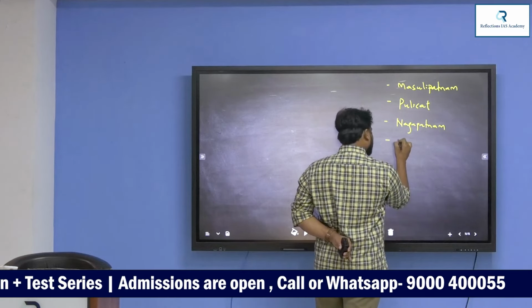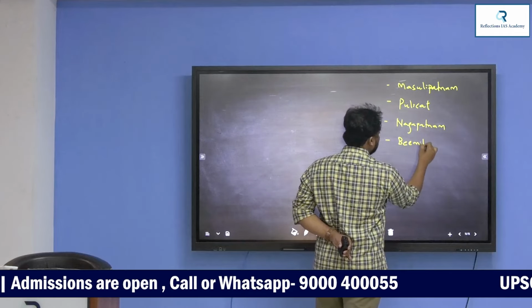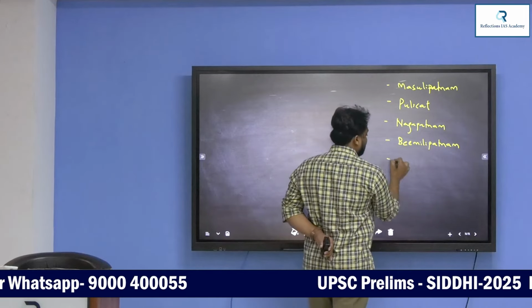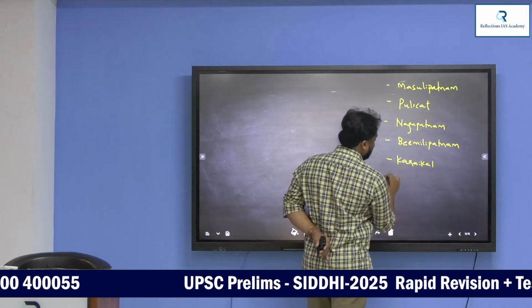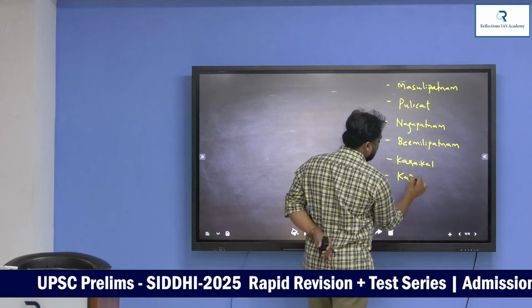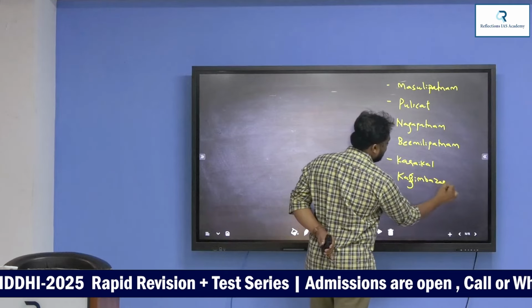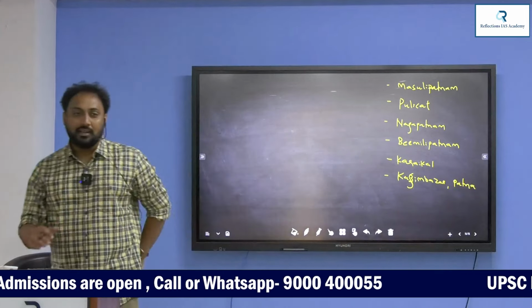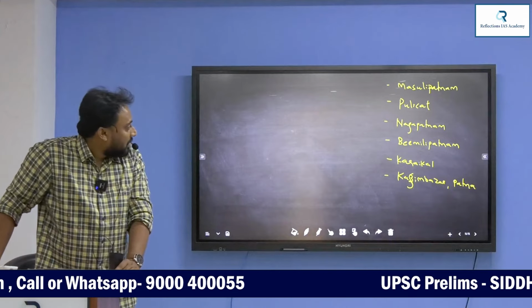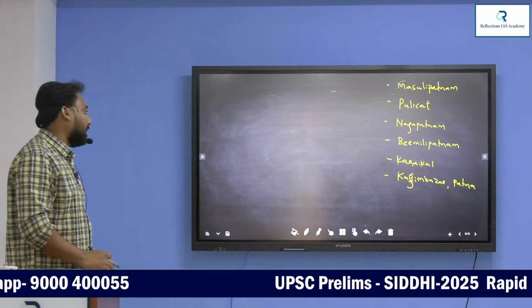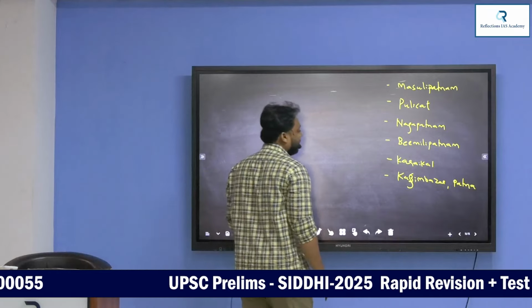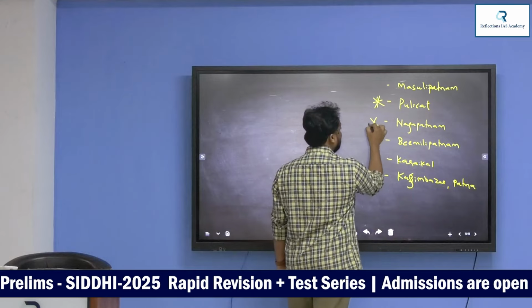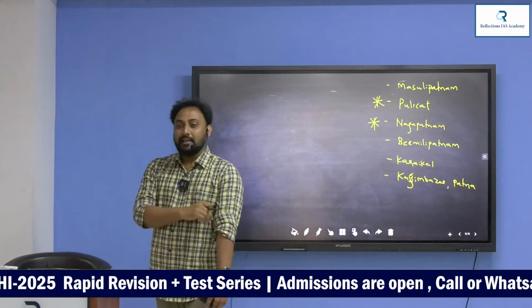Then after Nagapatnam, Bhimilipatnam. Where is this? Vizag. Then next, Karaikal. Then next, Kasim Bazar. Then next, Patna, etc. The list goes on. These are all the settlements of the Dutch on the East Coast. Machilipatnam, Pulicat, Nagapatnam, Bhimilipatnam. Out of all these, the first capital of the Dutch is Pulicat. Later it was shifted to Nagapatnam. First capital and second capital.